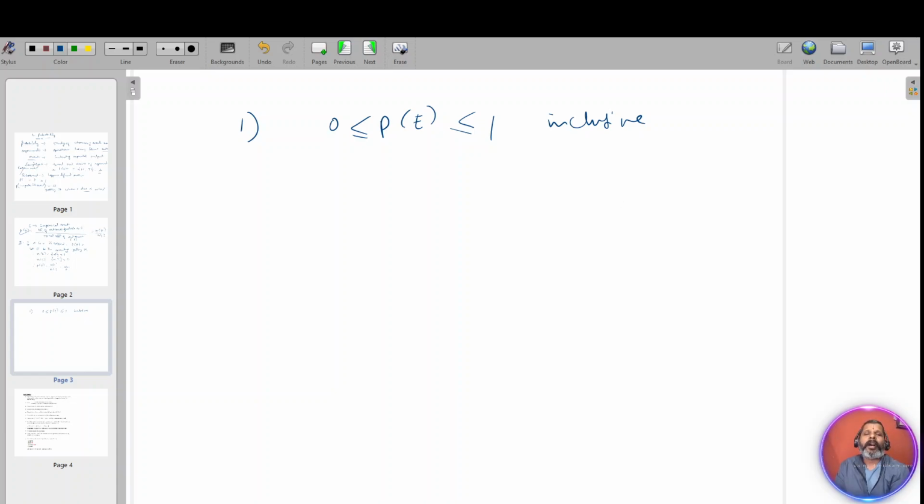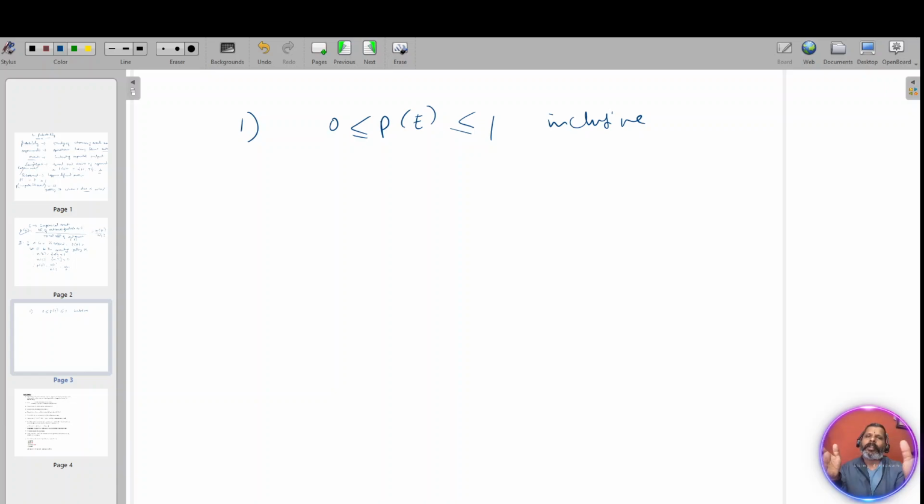So how will they ask this in the exam? For some event E, can this be the probability of an event? They'll give 4 options. In that, one of them may be negative, one more than 1, one between 0 and 1. So you should be able to identify that if it is less than 0, it cannot be the probability of any event.